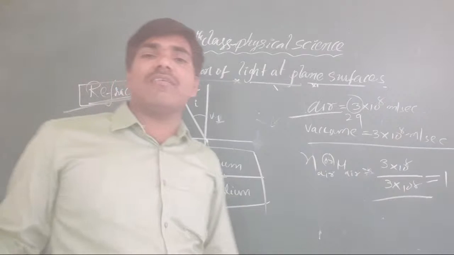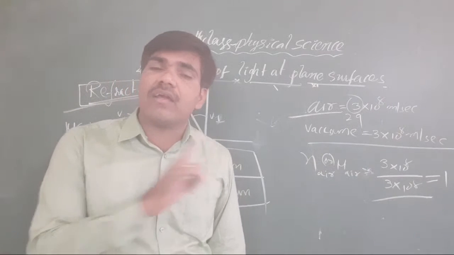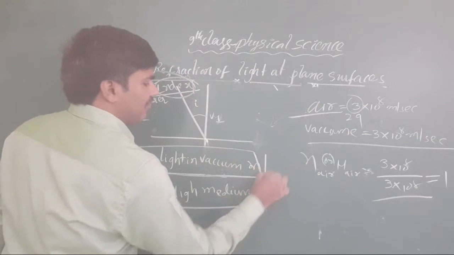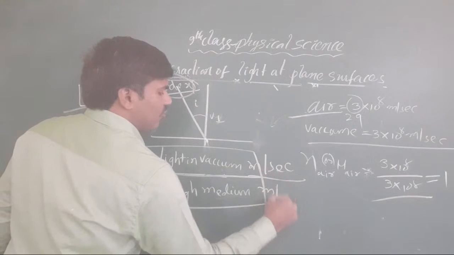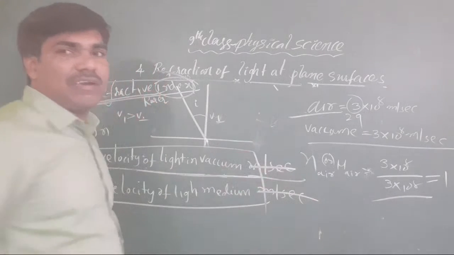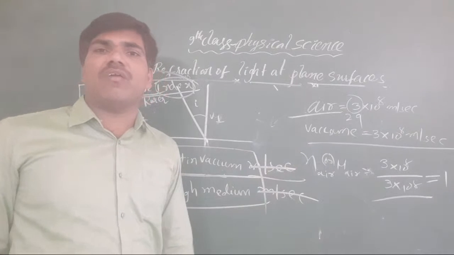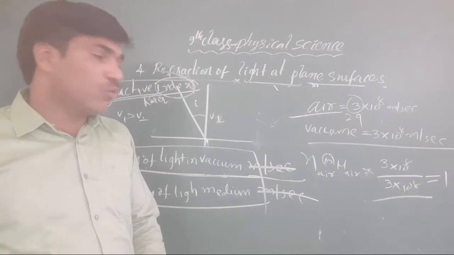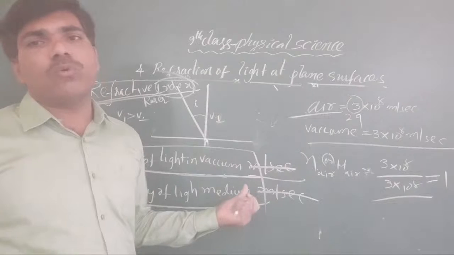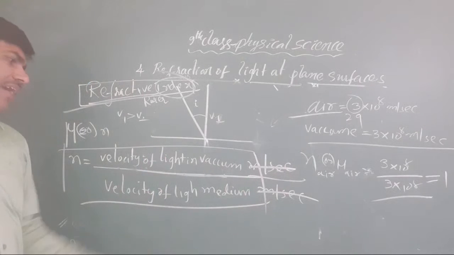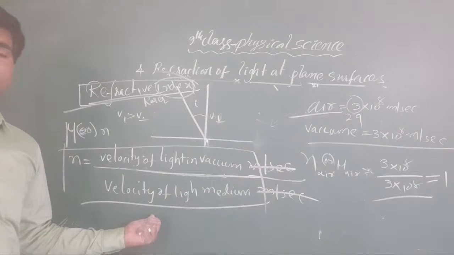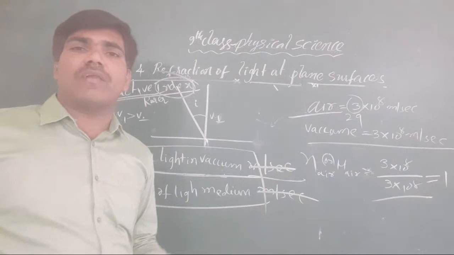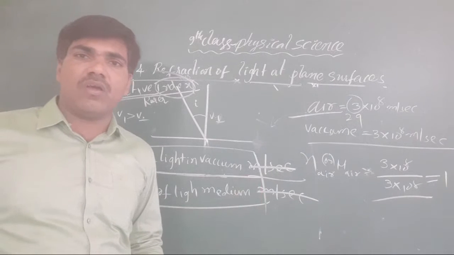The refractive index is actually a ratio. It does not contain units. Why? Because the velocity of light is taken as meters per second in both, so they cancel each other. That's why the refractive index has no units. How to measure the refractive index? You have to know the velocity of light in vacuum and the velocity of light in the medium. When you take the ratio between these two, automatically you get the refractive index. Clear or not, all the students?